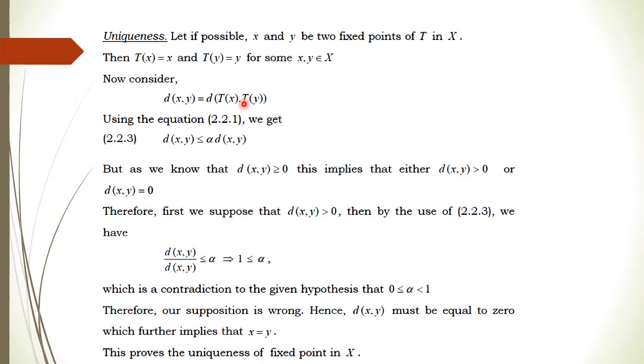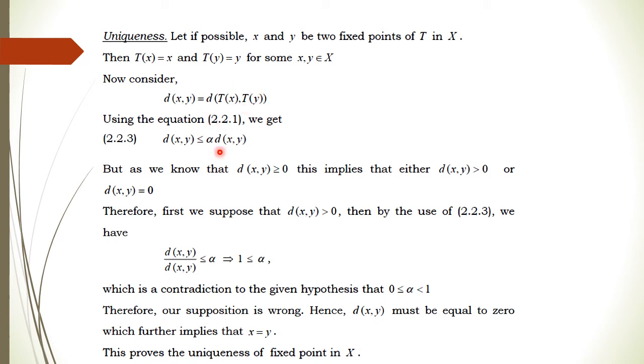What is the uniqueness? For uniqueness, if possible, let us consider two fixed points of T in X, x and y, such that they are not equal, meaning the distance between x and y is not 0, right? Since they are fixed points, T of x is equal to x and T of y is equal to y. Distance of xy is the same as the distance of Tx, Ty, right? Because these points are the same, you can replace x with Tx and y with Ty. Now by using the